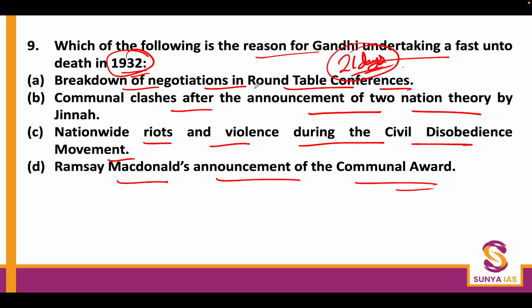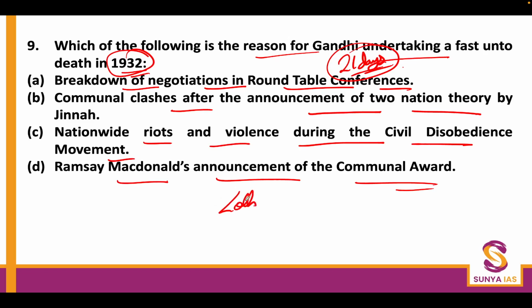Now, breakdown of negotiations in the Roundtable Conference did happen. Okay, that was the second Roundtable Conference which broke down, and then Gandhiji came back to India and restarted the Civil Disobedience Movement, and that's why he was arrested and sent to Yerwada jail. Now, at this time, Ramsay MacDonald, the then Prime Minister of Britain, declared that if the depressed classes and the caste Hindus are not able to come to a consensus on how reservations for the legislative bodies have to be given, then he will appoint a committee of his own to look into the issue of minorities' reservation.